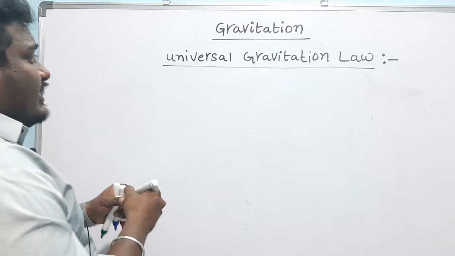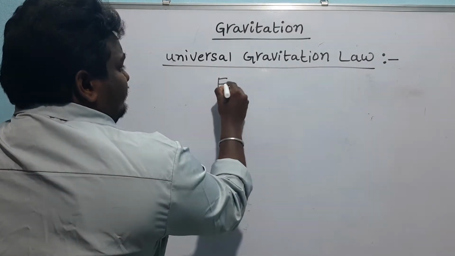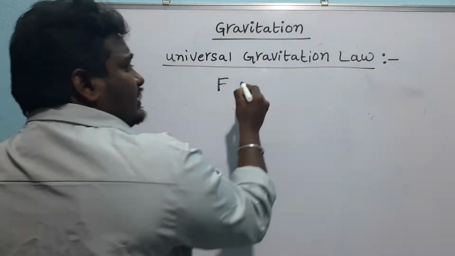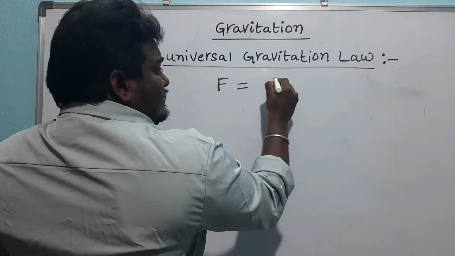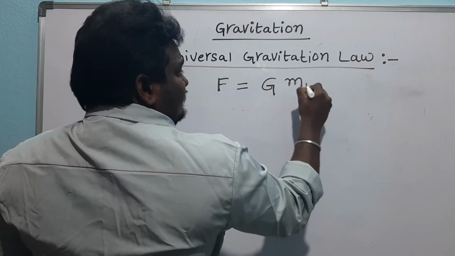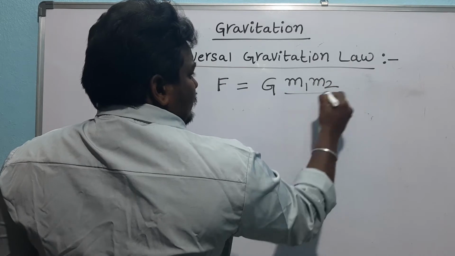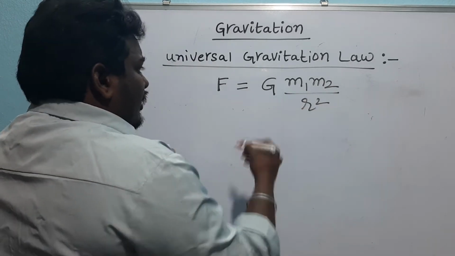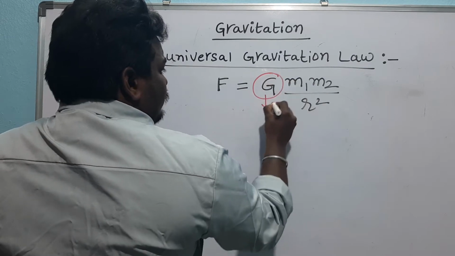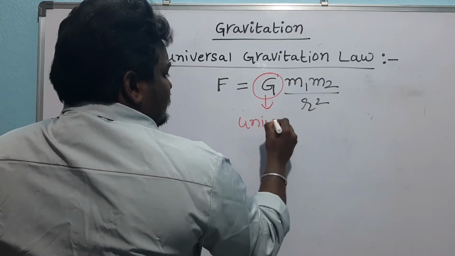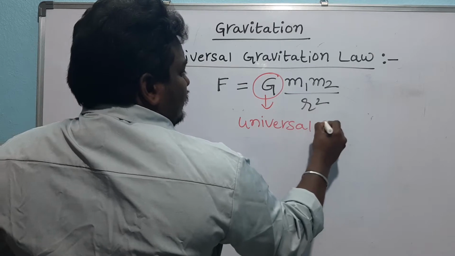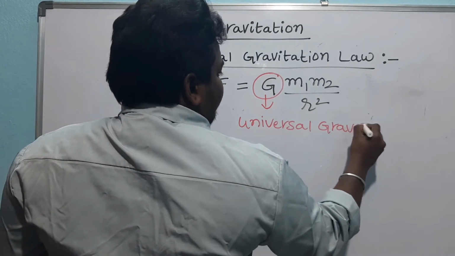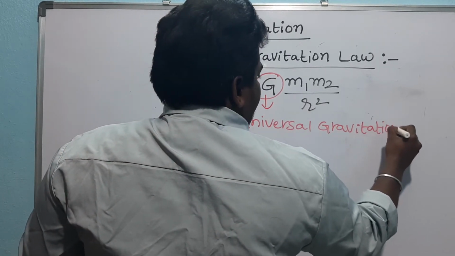Now the gravitational force equals G m1 m2 by r square. So this G is called the universal gravitational constant.